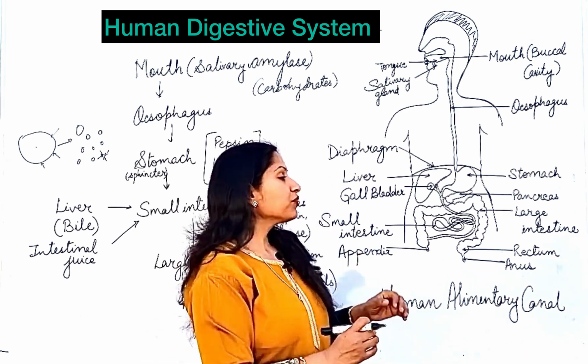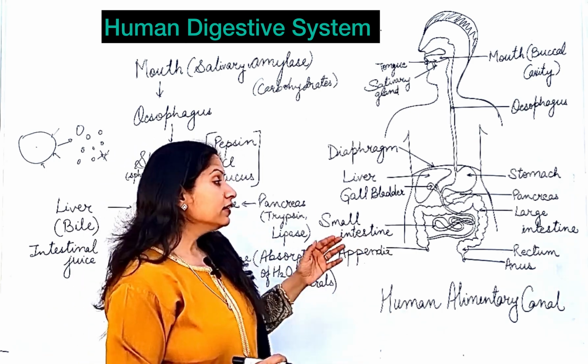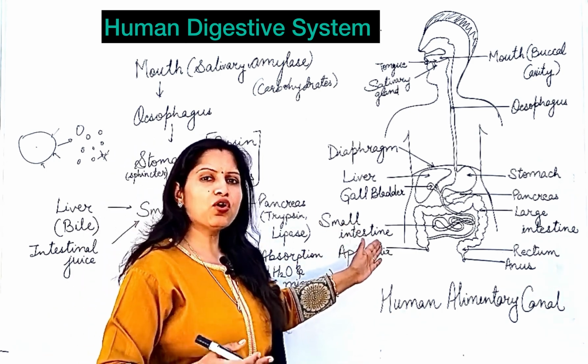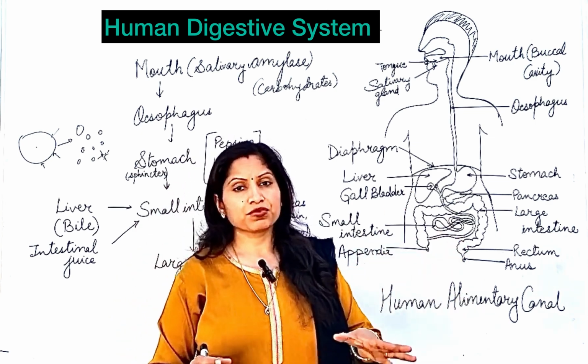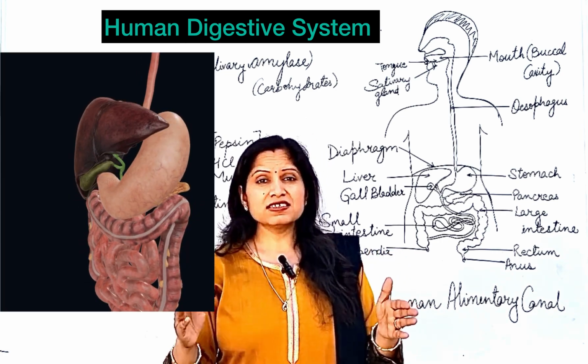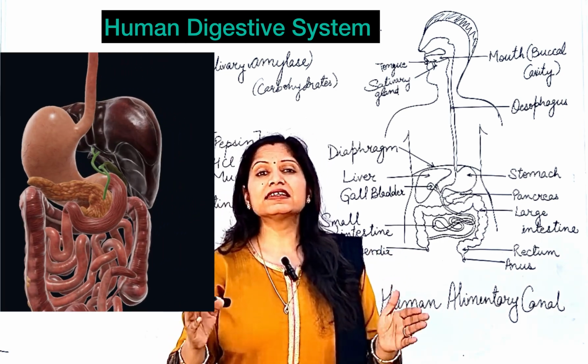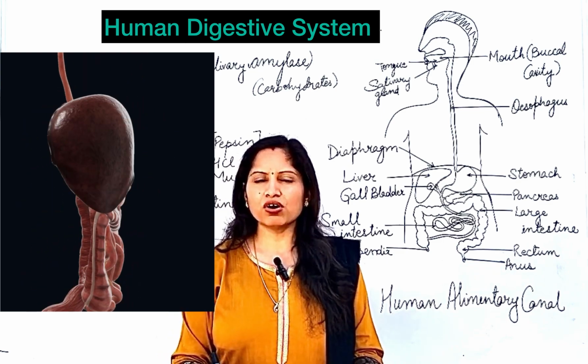Now, apart from the pancreas and the liver, the small intestine itself also prepares some digestive juice that comes into the small intestine. The small intestine's name is small, but its length is very large. It is the longest part of the alimentary canal. Then why are we calling it small?